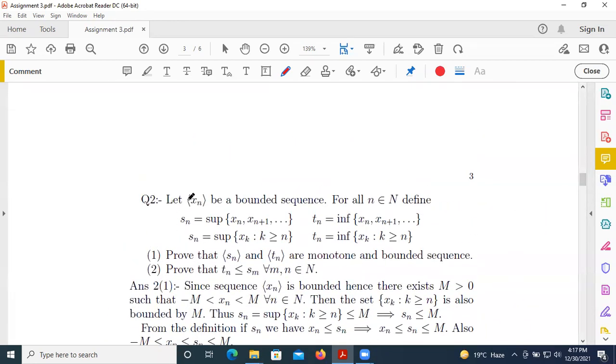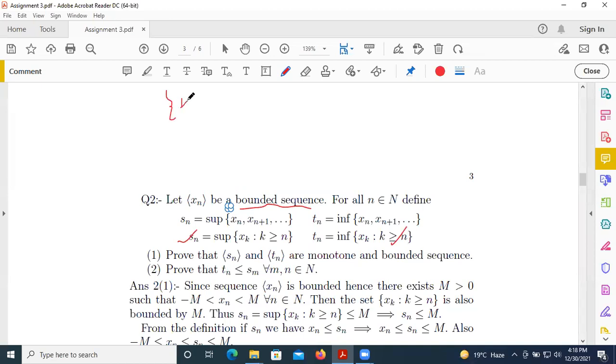Okay, given that Xn is a bounded sequence for all n belonging to the natural numbers, we note that this is a bounded sequence. Define Sn equal to the supremum of xk, where k is greater than or equal to n, and Tn is the infimum of xk for all k greater than or equal to n.